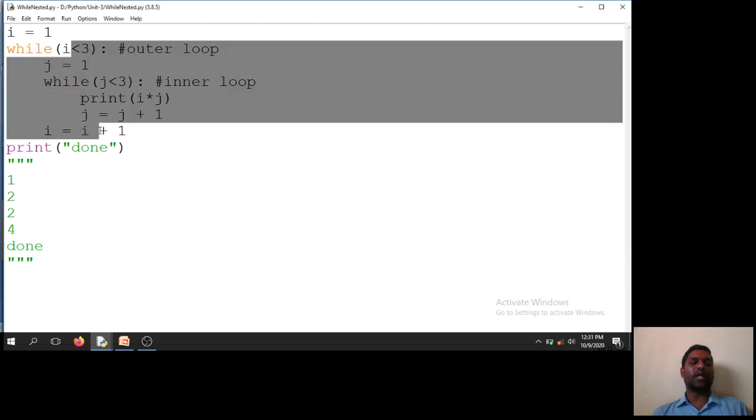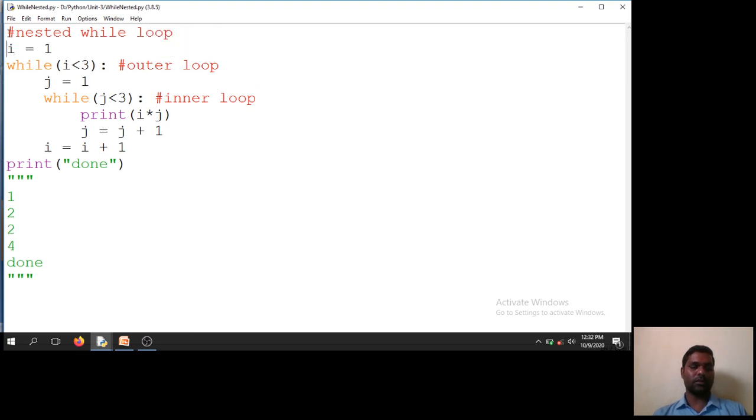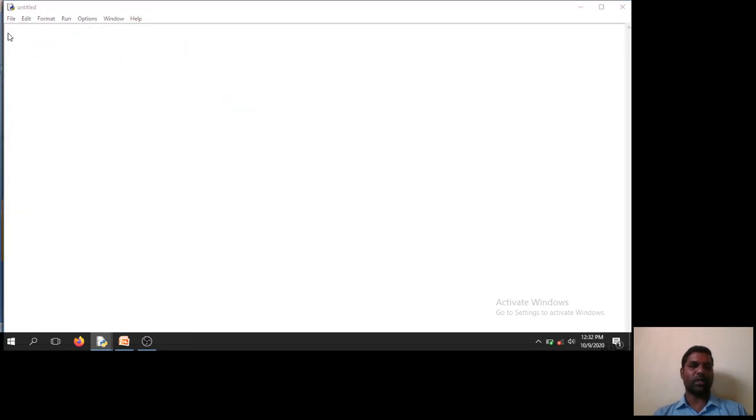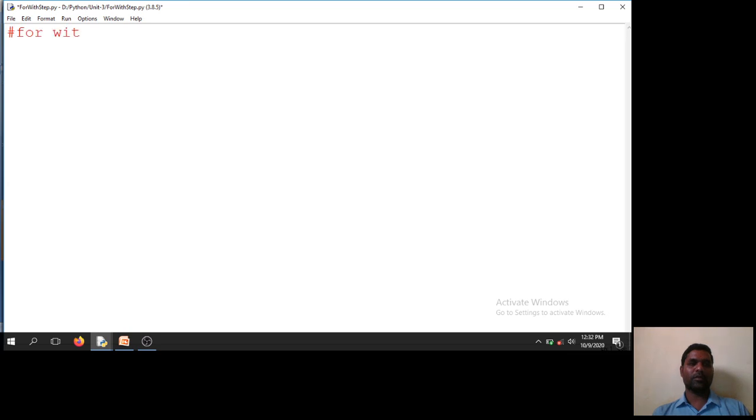So this is how we can write a while loop with the nested. This example is known as a nested while loop. I mentioned one more example, a step value example with the for loop. So I will take one more example, for with step value. I will take one for loop.